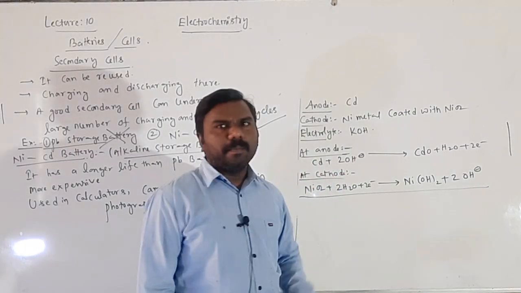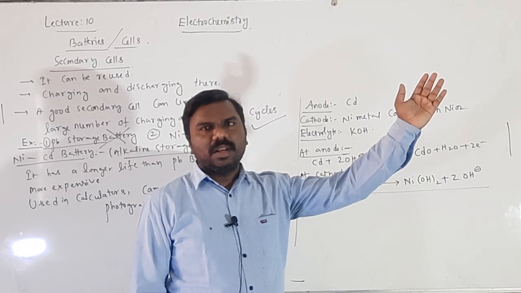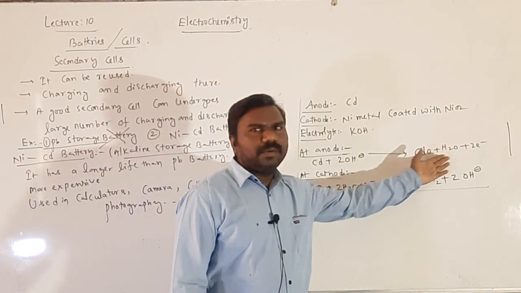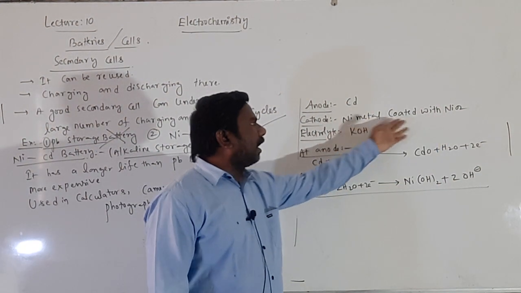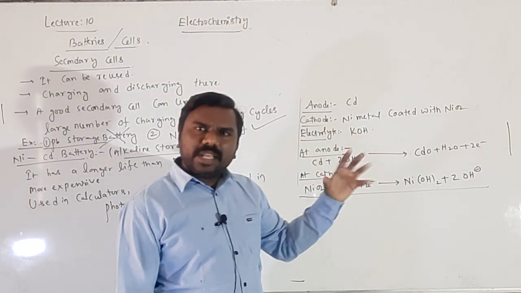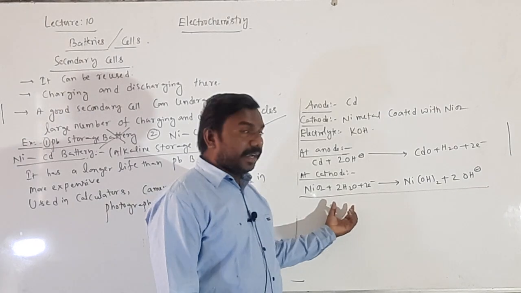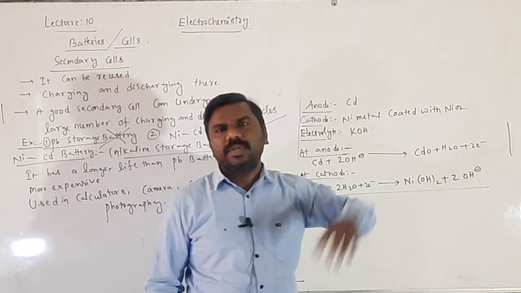2 OH minus, 2 extra electrons are there. Those 2 electrons are lost at the anode, that is called oxidation. Then it forms CdO, H2O and 2 electrons. Afterwards, the cathode NiO2 gains the electrons which are lost at the anode. Then reduction takes place by gaining electrons, and it becomes Ni(OH)2 twice and 2 OH minus.